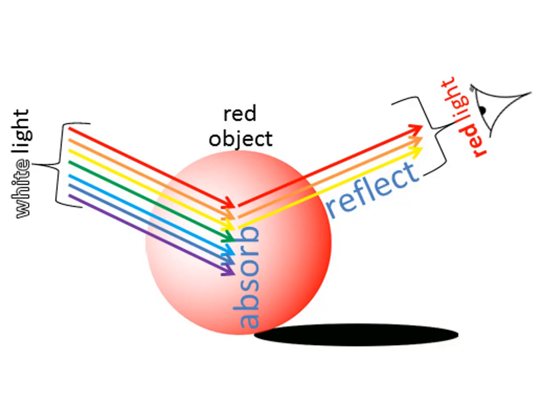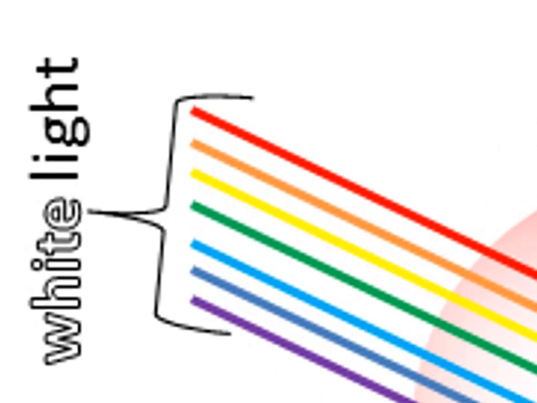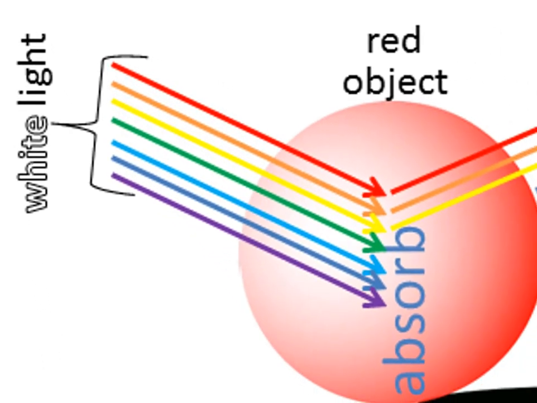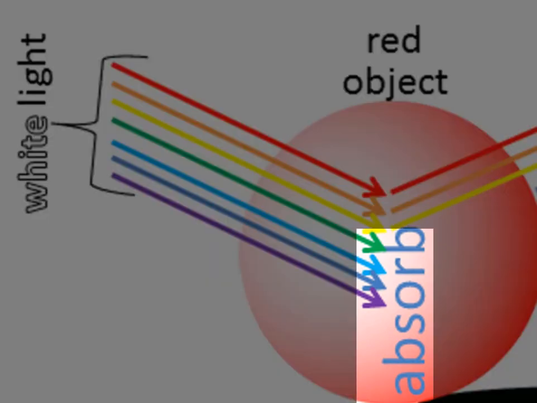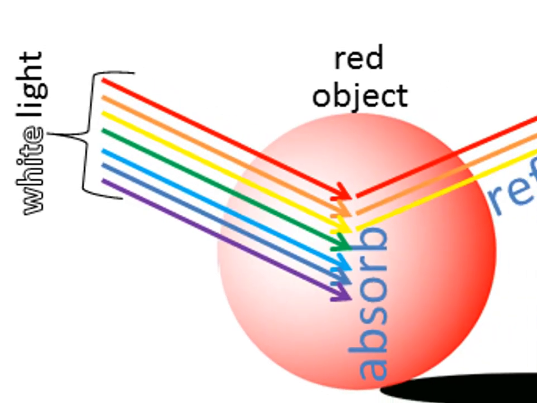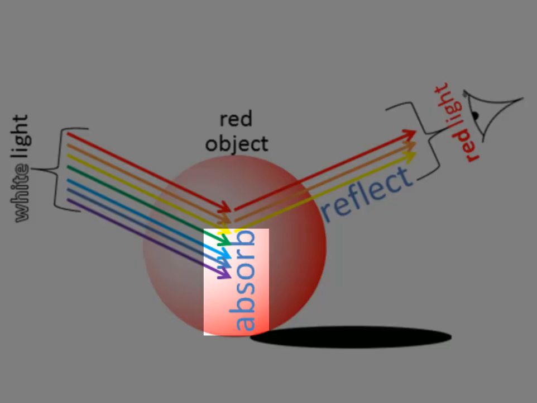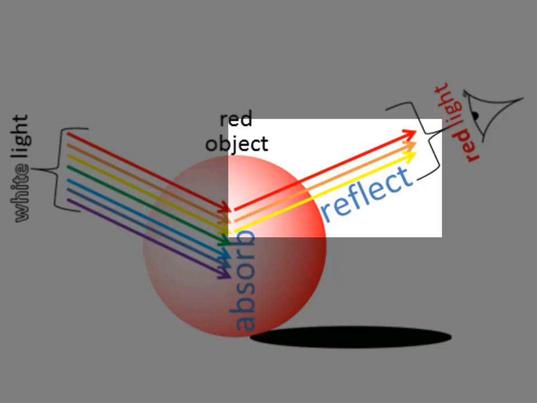Now this is a red object. Previously we've discussed that white light actually consists of these 7 colors. ROYGBIV. Red, orange, yellow, green, blue, indigo and violet. We have white light from the sun striking this red ball. Some of the colors in that white light are absorbed. They don't come away from the ball. They stay inside it, making it a little warmer. Some of the colors bounce off the ball. They are reflected. Which colors are absorbed and which colors are reflected?